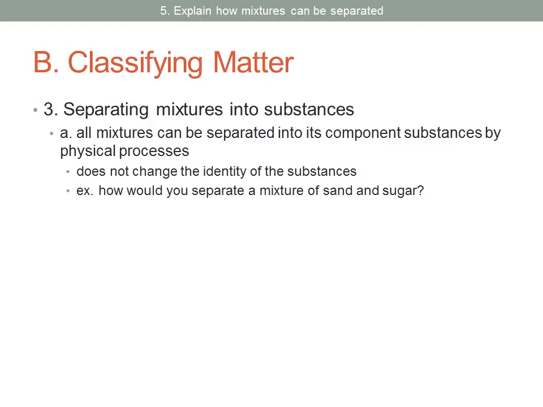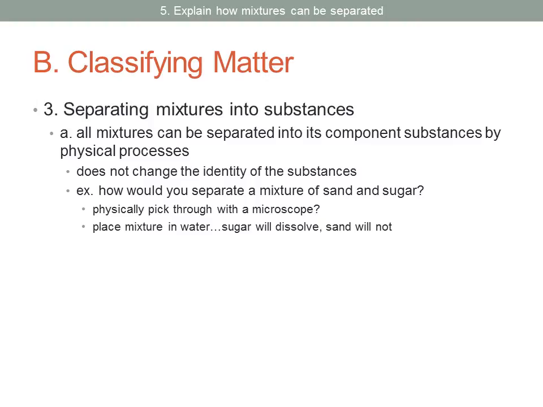So for an example, how would you separate a mixture of sand and sugar? I suppose you could put the sample under a microscope and physically pick through it with a forceps or a toothpick or something like that, because under a microscope you could see the different shapes of the particles, but that would be a very painstaking process. It would take forever.